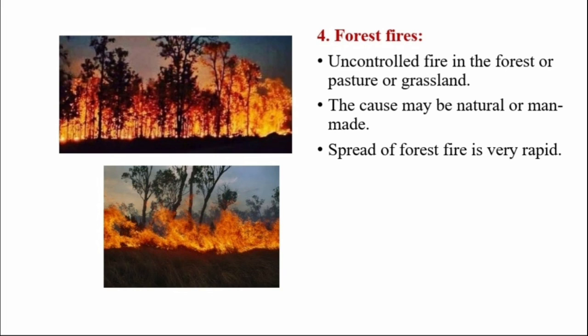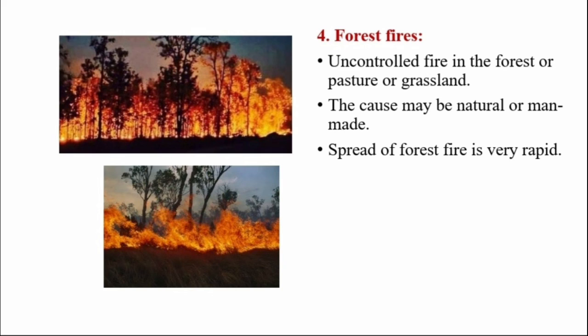Forest fires can occur naturally and also due to human actions. So forest fires cause great damage to the biodiversity and to the natural wealth. They also cause air pollution in large proportion.